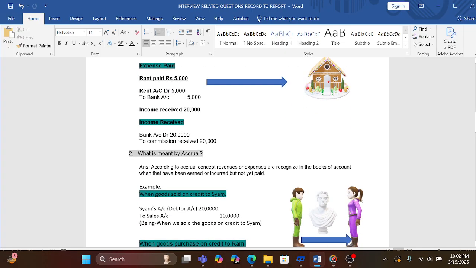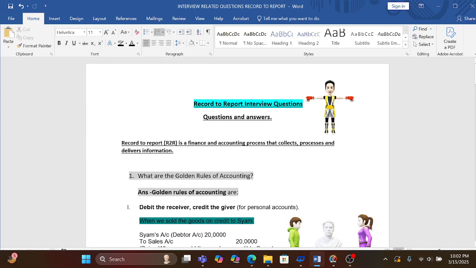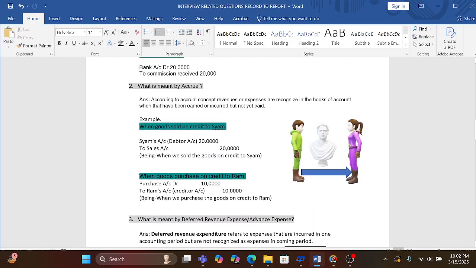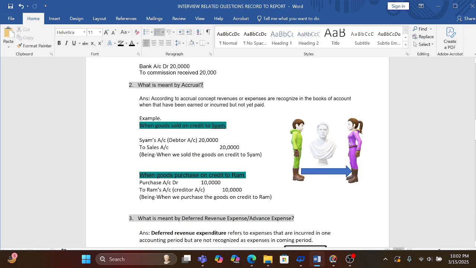So I hope golden rules is cleared for you guys. So now we are going to start about the accrual part. So what do you mean by accrual?